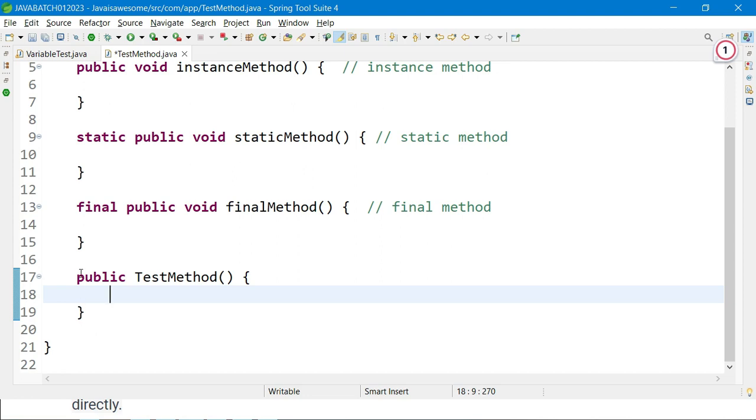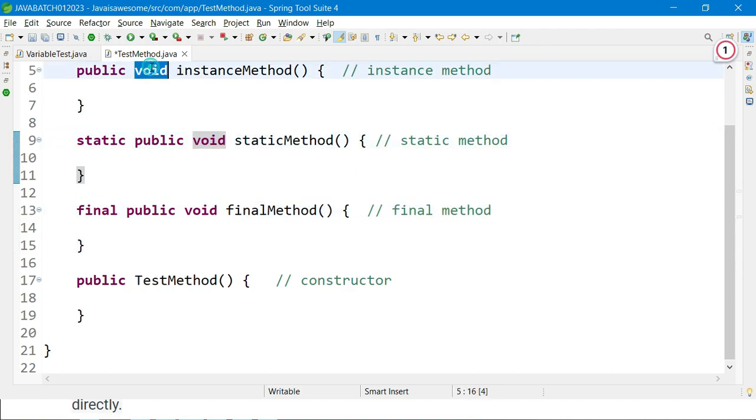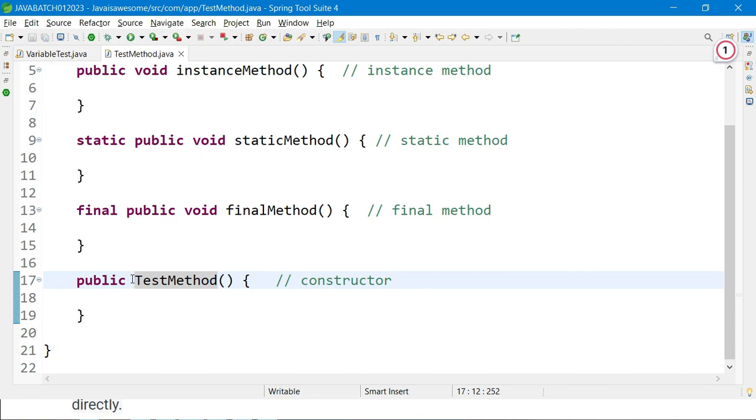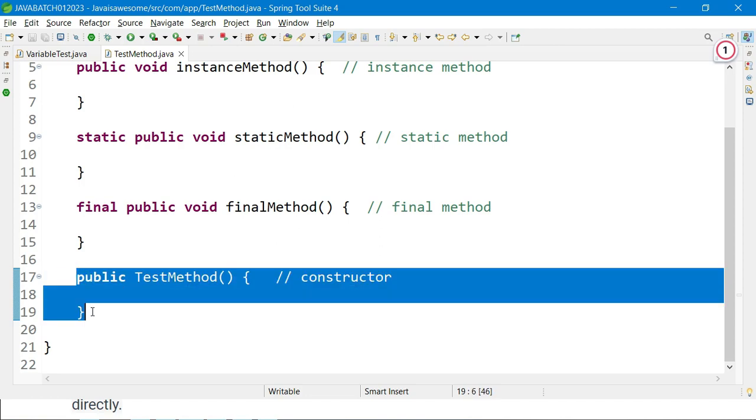This also looks like a method, but this is not a method. That is called a constructor. If you see, this method has a return type void, this method has a return type void, this method has a return type void, but this one does not have any return type. So this looks like a method, but it is a constructor only.